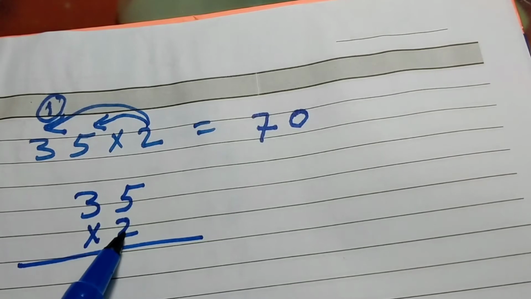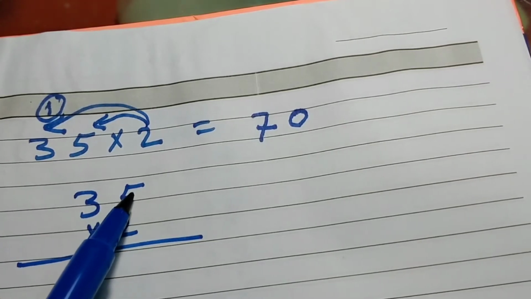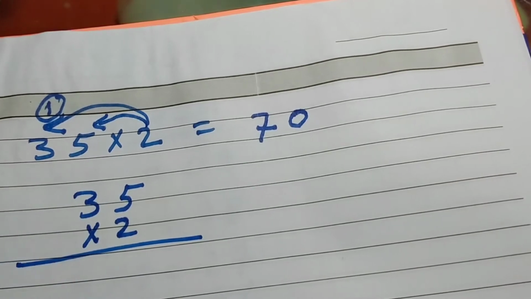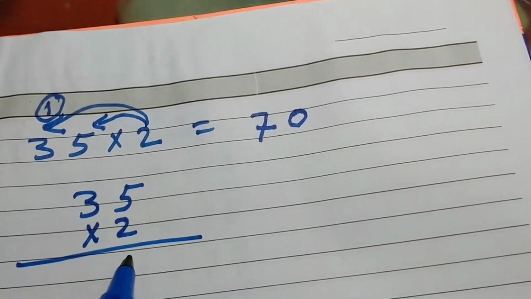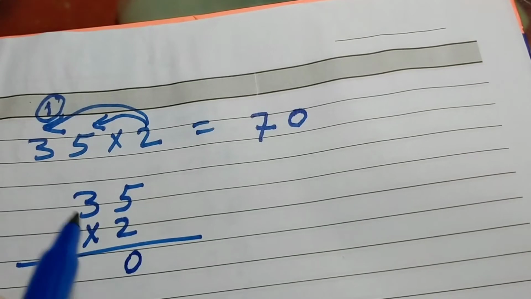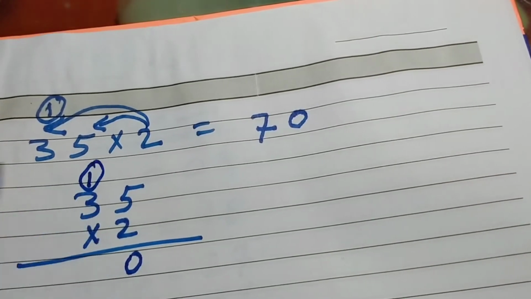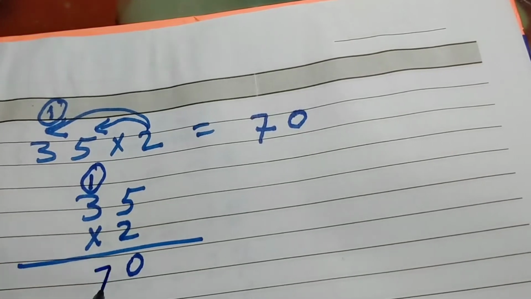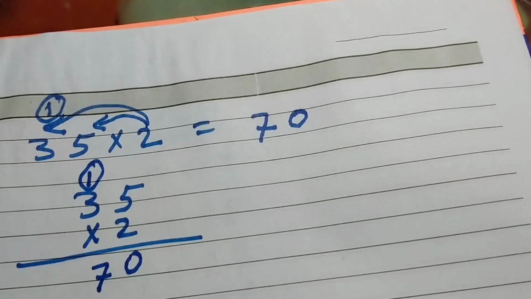First the unit will multiply the above numbers, then tens, 100, 1000, and so on. So 2 times 5, 10. We write only 0 here, and 1 we add in the next column. So 2 multiply 3 equals 6, plus 1, 7, so 70. So 35 multiply 2 equals 70.